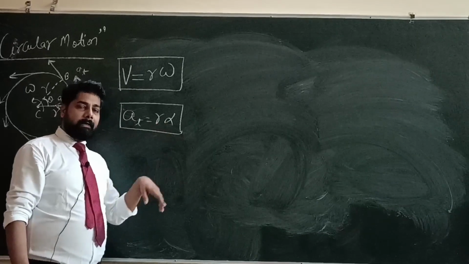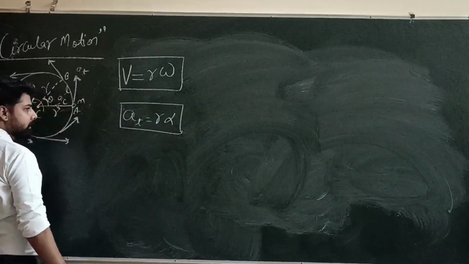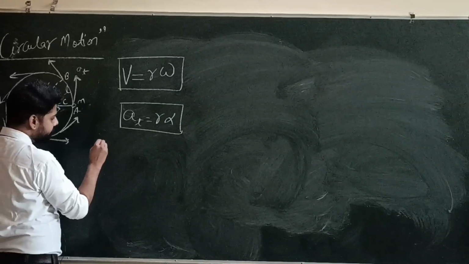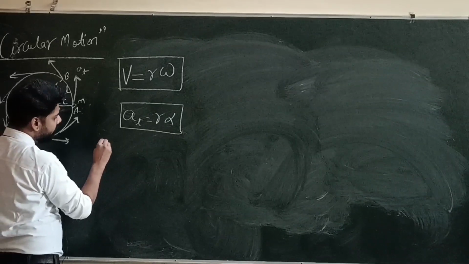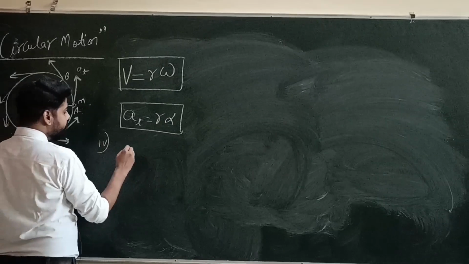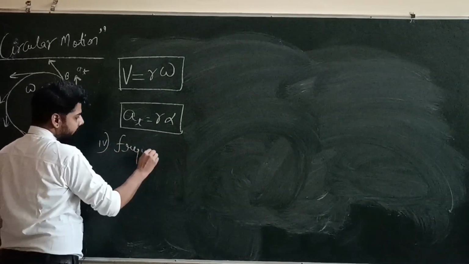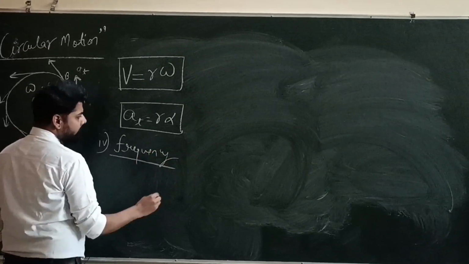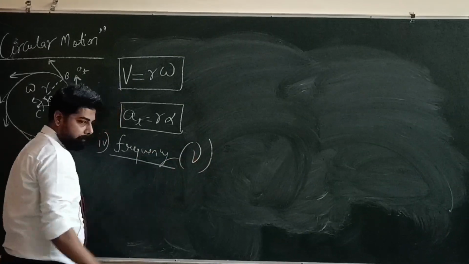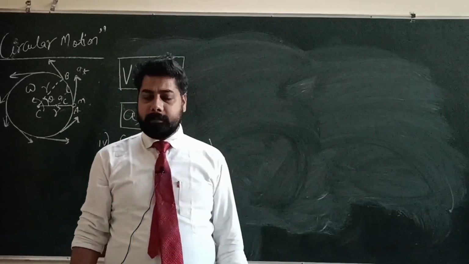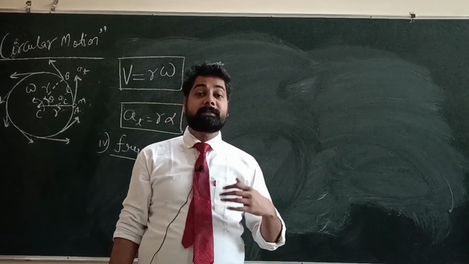Now we will study another term in circular motion, that is frequency. What do you understand by frequency? Frequency is defined as the number of cycles per second.